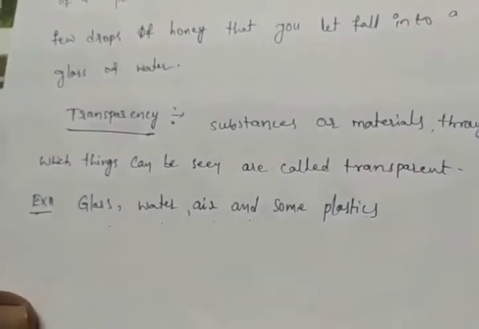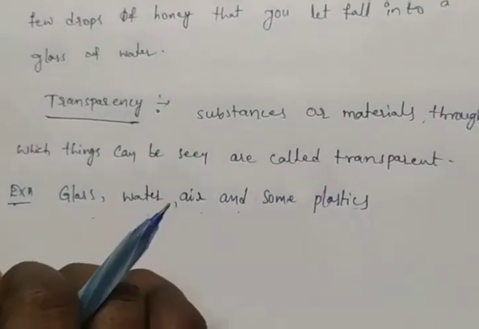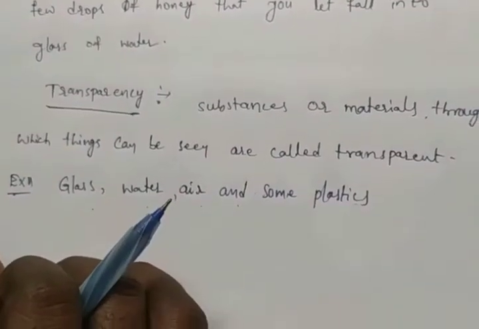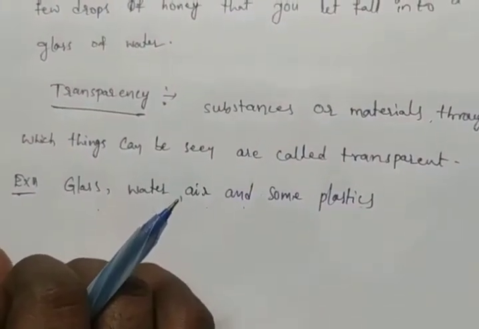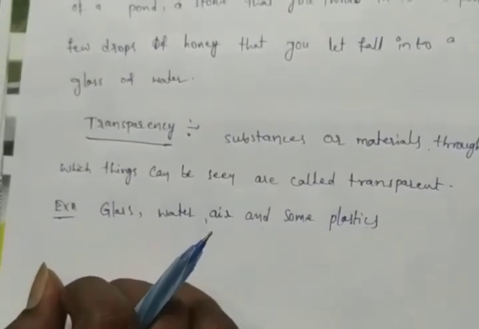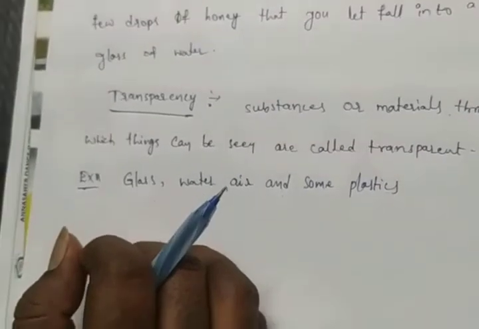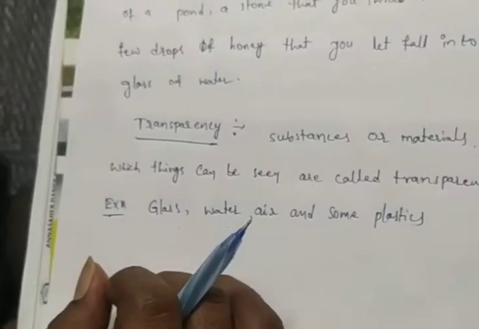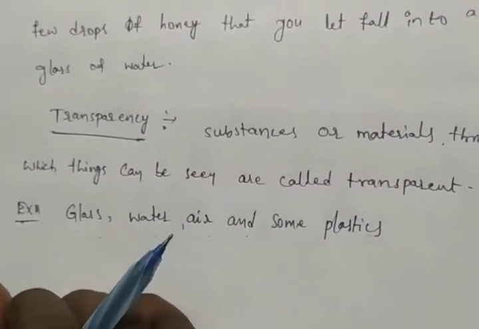These are the examples of transparent materials. So how can we define transparency? Substances or materials through which things can be seen are called transparent.